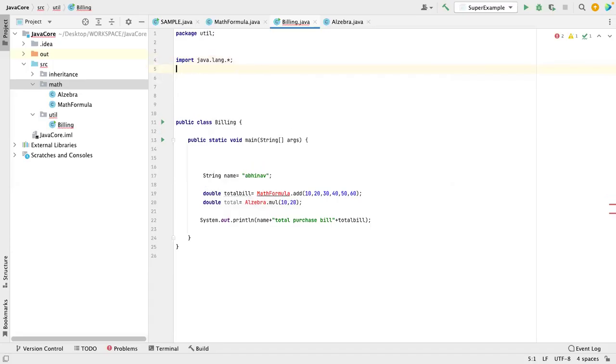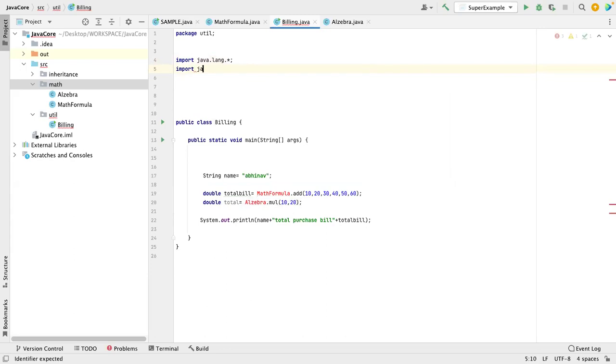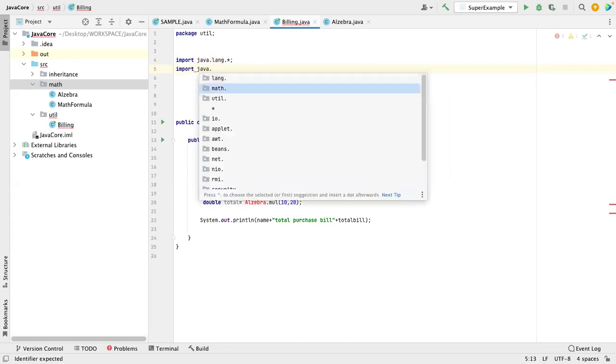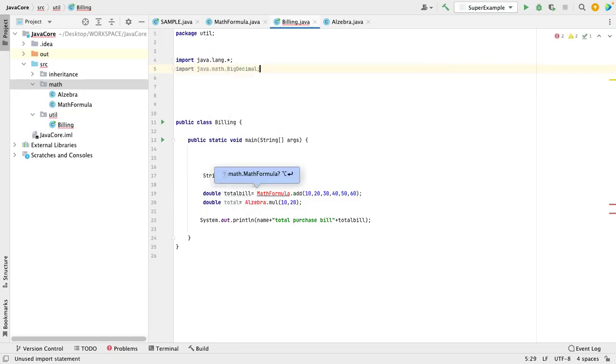I will show you one more thing. Import java.math. Math is a package and I'm importing BigDecimal. You see the color of java.lang.* and the color of java.math.BigDecimal. This color indicates that I'm importing it and I'm not using it. But the first line shows that I'm importing it and I'm using it.